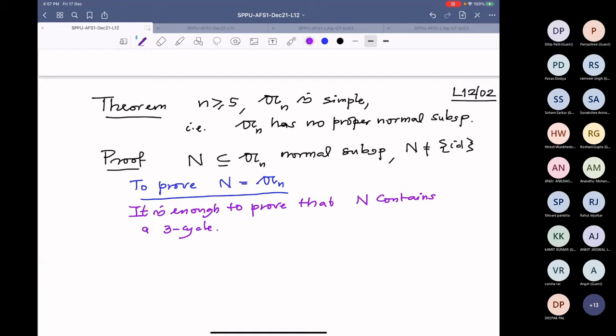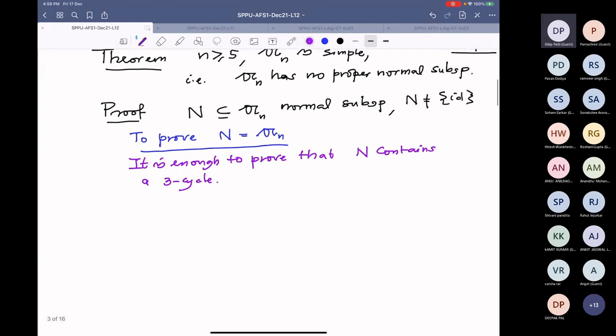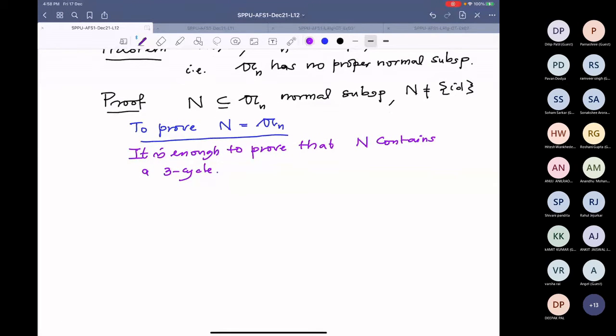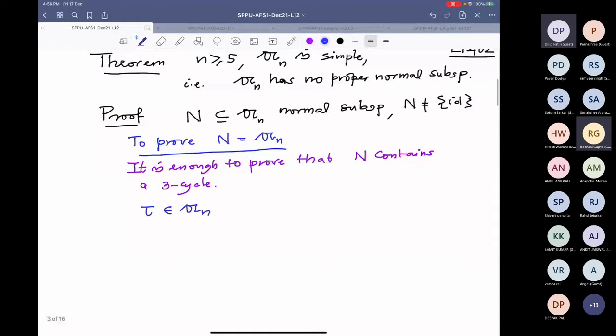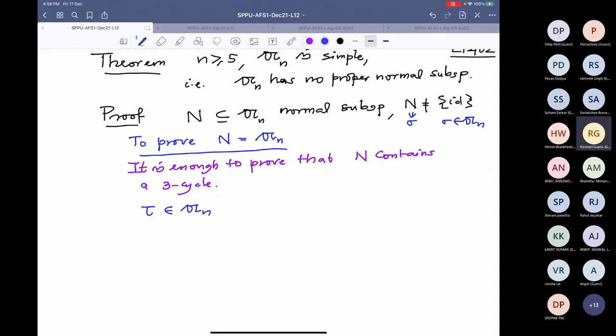All right. So let us start with any tau in N. Because N is not equal to the singleton identity, N definitely has a permutation sigma, and sigma is in N. And I am going to consider tau in N, therefore tau sigma tau inverse is a conjugate, and therefore this is also in N, since N is normal.